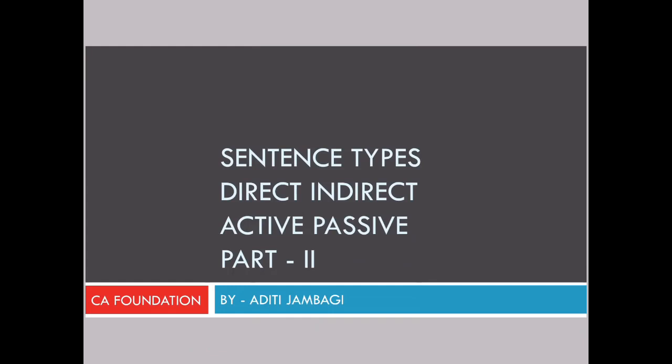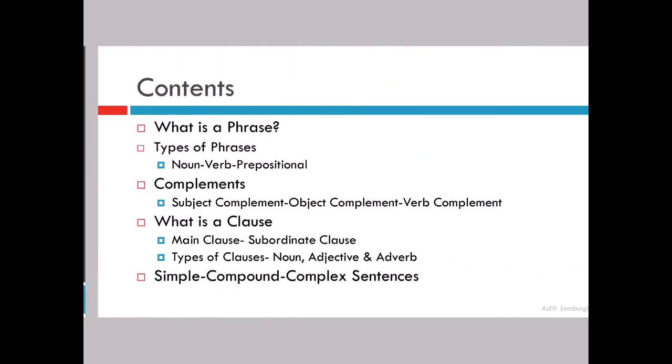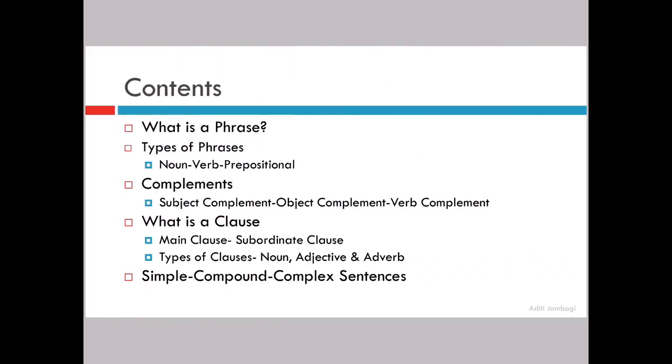We are coming to the part 2 of your second chapter. This has sentence types, direct, indirect and active and passive. Let us see what are the contents of this video. We are going to see firstly what is a phrase. Then we are going to understand what are the different types of phrases. The three phrases that we are going to cover are the most commonly used phrases in our day-to-day lives. They are the noun phrase, the verb phrase and a prepositional phrase.